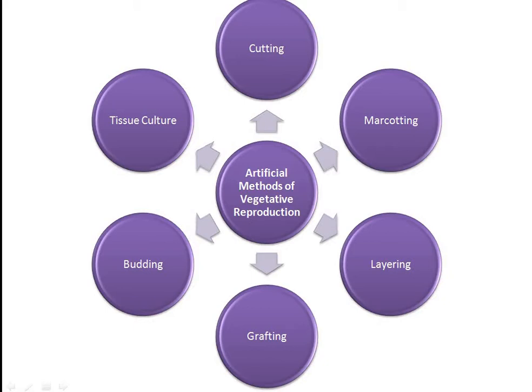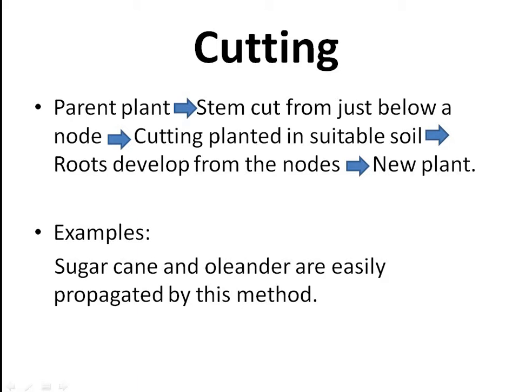Sorry, I didn't tell you about cutting in the previous lesson. Cutting is actually cutting the stem just below the node of the parent plant. We will take a parent plant and cut its stem just below the node or the growing point. Then we will put that cutting into suitable soil, provided that all the necessary conditions for growth are available there.